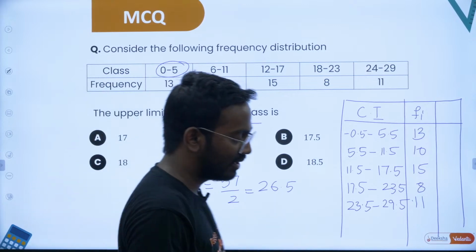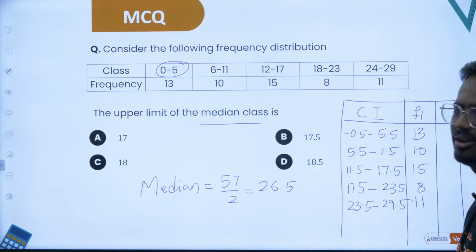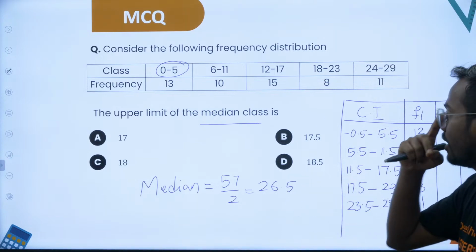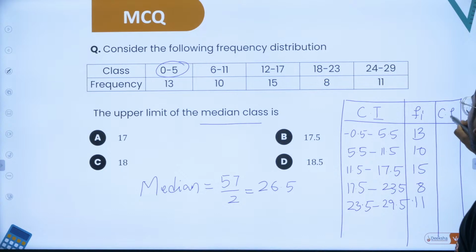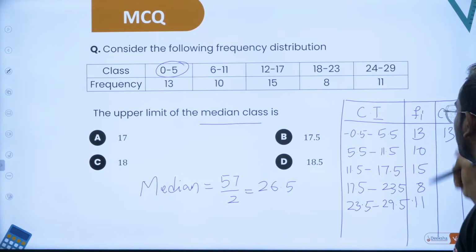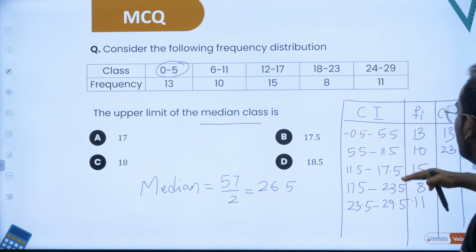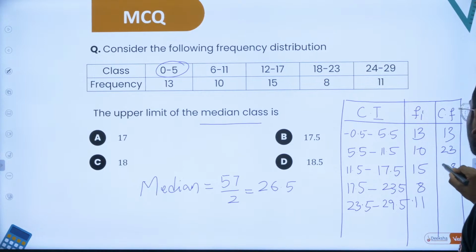So now you have to find where your 28.5th entry is, or in general the 28th or 29th entry. How do you find that? Using cumulative frequency. How do you find cumulative frequency? Till here it is 13, till here you are taking both of them, so that is 23, and till here, if you add, this is 38.